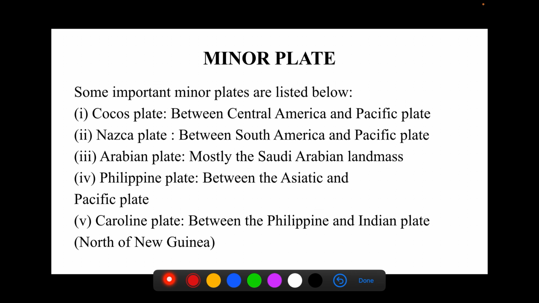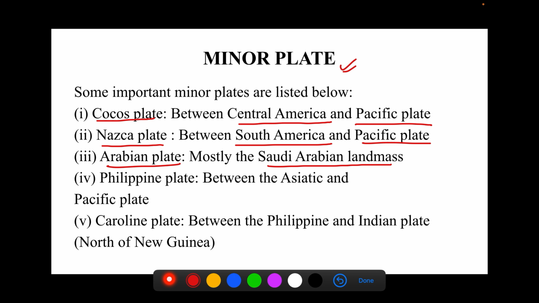Now let's see some of the minor plates, and these are some of the important minor plates. First one is the Cocos plate. The Cocos plate is present between Central America and the Pacific plate. We will see the location on the map in the next slide. Second comes the Nazca plate. It is between South America and the Pacific plate. Arabian plate. It is mostly the South Arabian landmass. Philippine plate. It is between the Asiatic and Pacific plates. And the Caroline plate between the Philippine and Indian plates.